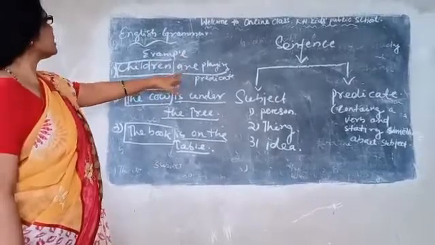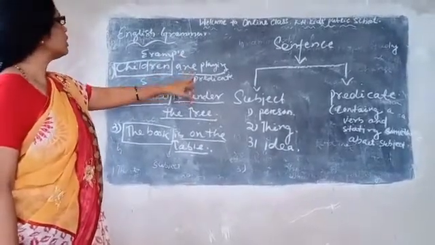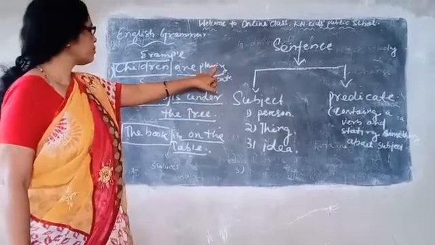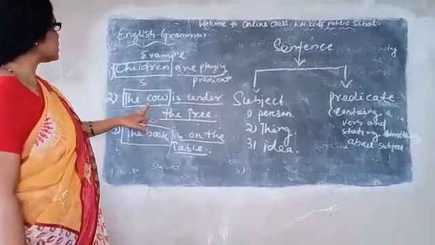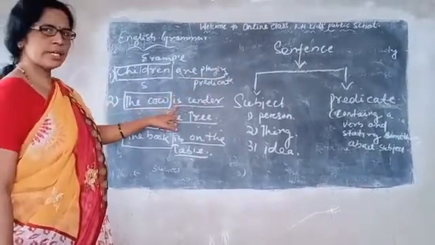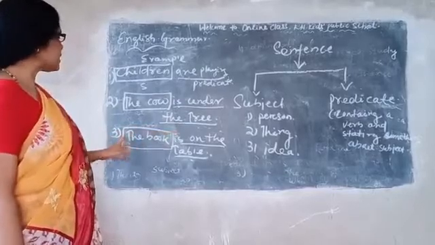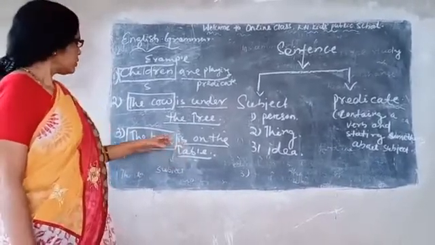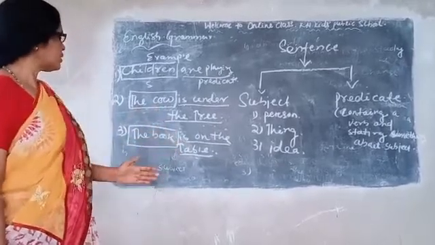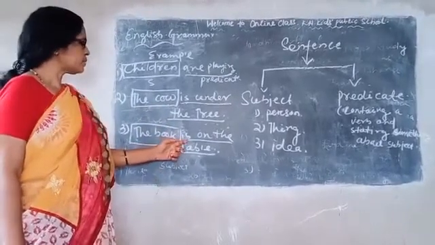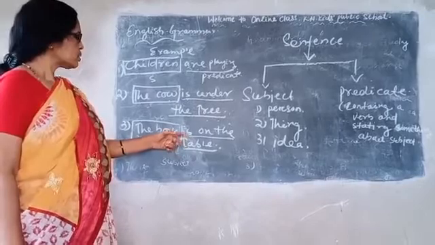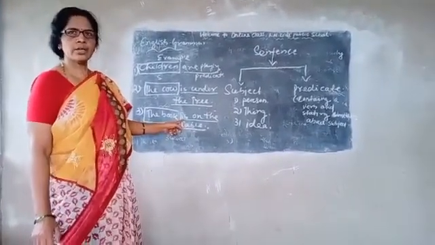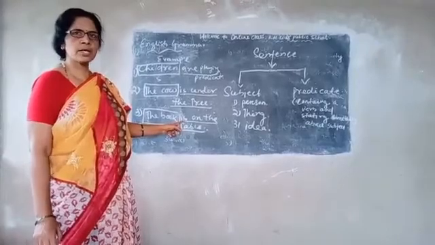In the first sentence, are is the auxiliary verb and playing is the main verb. In the second sentence, only is is the auxiliary verb. In the third sentence, is is the auxiliary verb. If you keep in your mind that the predicate part starts from the verb, then you can easily underline it. Otherwise you can't do it.